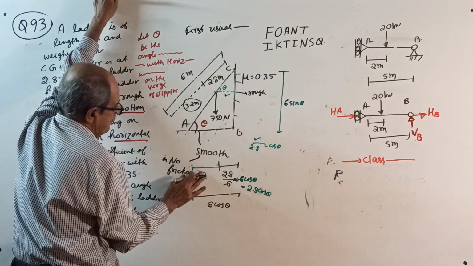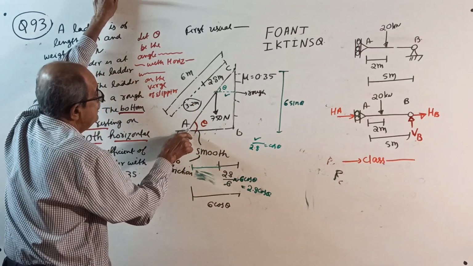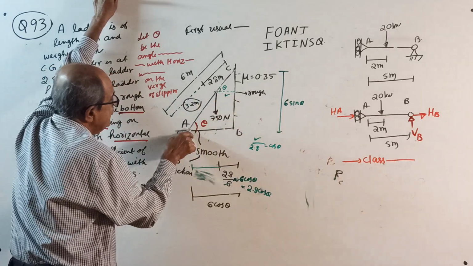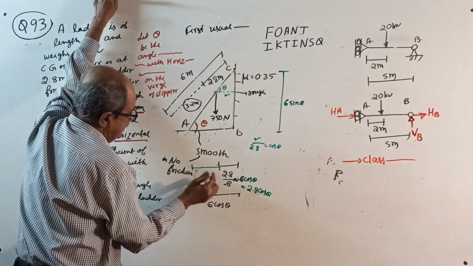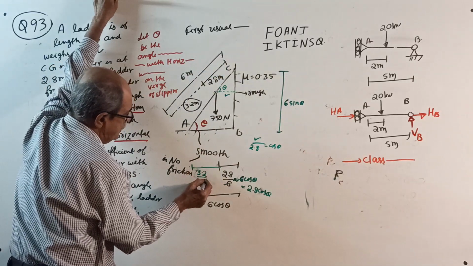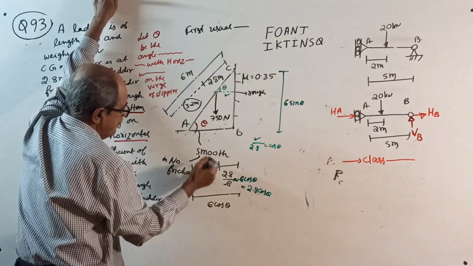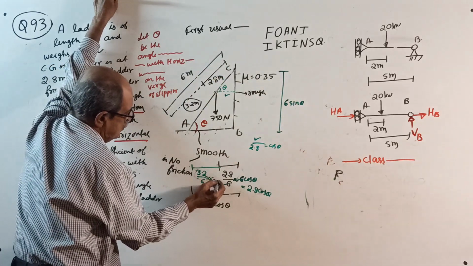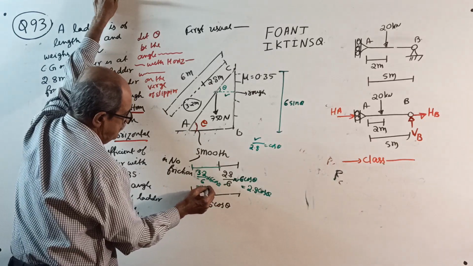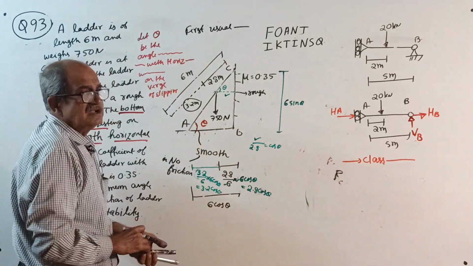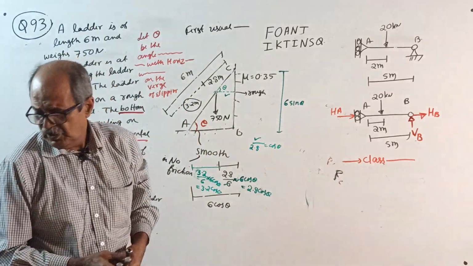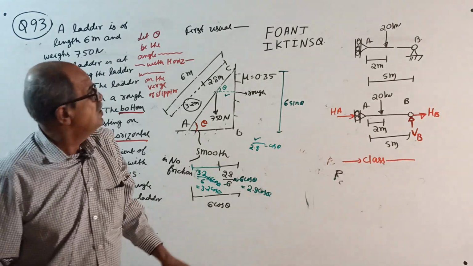It is 3.2. One minute, first do it. Here, from here it is 3.2 in 6 meter, so the ratio is 3.2 of 6. Same ratio into 6 cos theta becomes 3.2 cos theta. Or see here, it will become the same answer. All this I already told earlier, therefore no need of